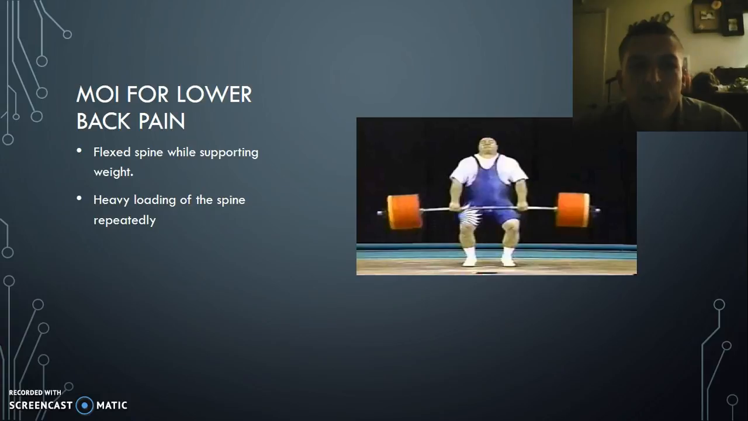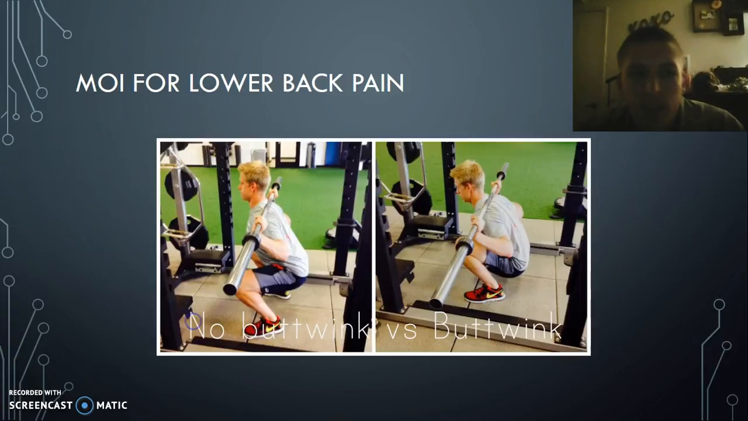Mechanism of injury for lower back pain: flexed spine while supporting weight. We see a lot of deadlifters deadlifting weight with their spine flexed. That could increase risk for injury, strain, or a bulged disc. And then heavy loading of the spine repeatedly. We want to make sure that athletes are taking deload days or deload weeks where they're lifting lighter weights, just doing body movement, not just loading the body with heavy weight.